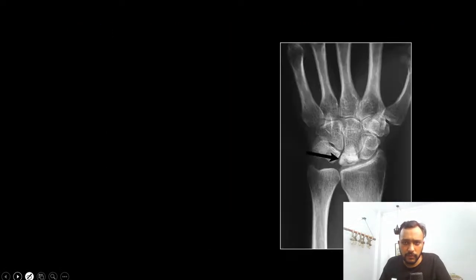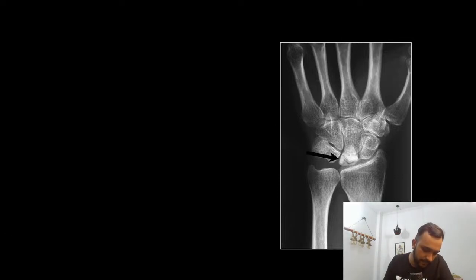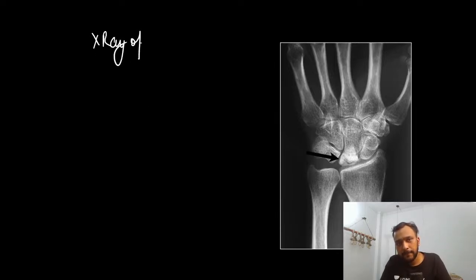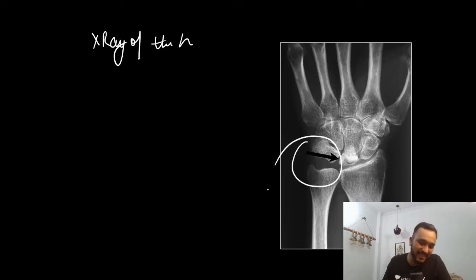Right? So coming on to the next X-ray, guys. What are we able to see on this X-ray of the hand? Anyone? Where is this arrow pointing towards?